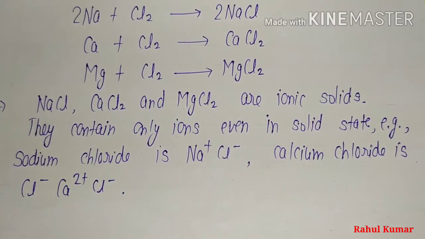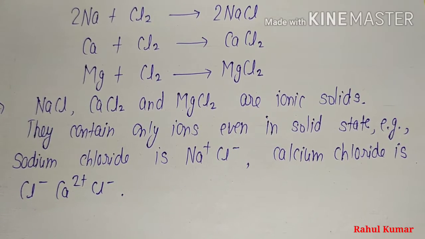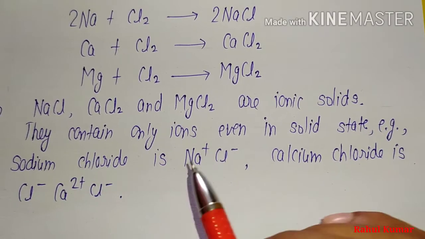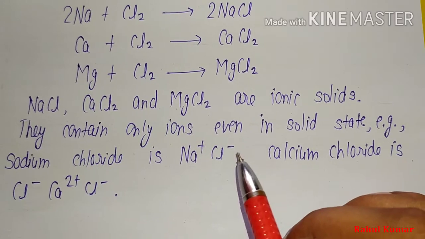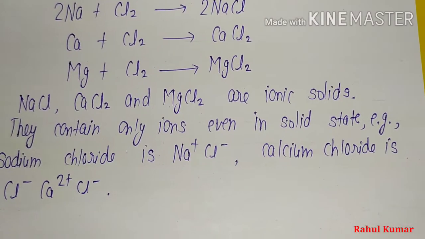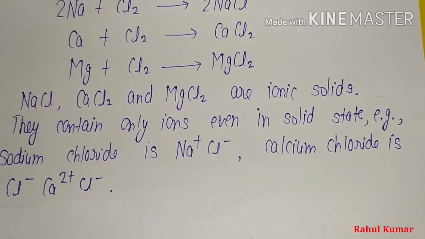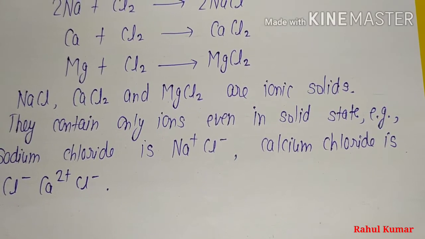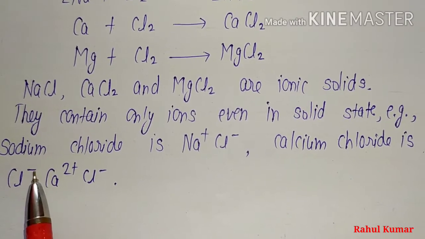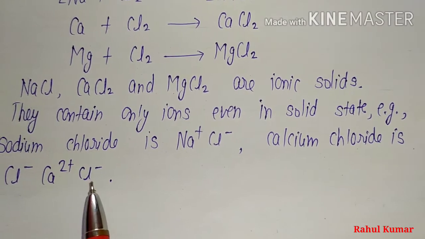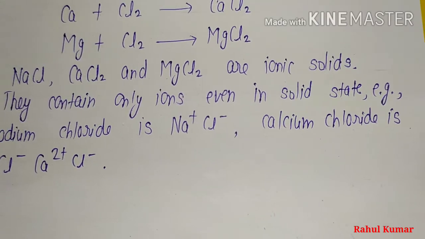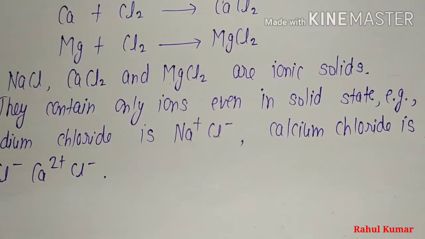They contain only ions even in the solid state. For example, we can write sodium chloride as Na plus Cl minus. Sodium has a positive charge and chlorine has a negative charge, so they are ionic compounds. Similarly, calcium chloride is also an ionic compound. We can write it as Cl minus, Ca2 plus and Cl minus. So metals react with non-metals and form ionic compounds.